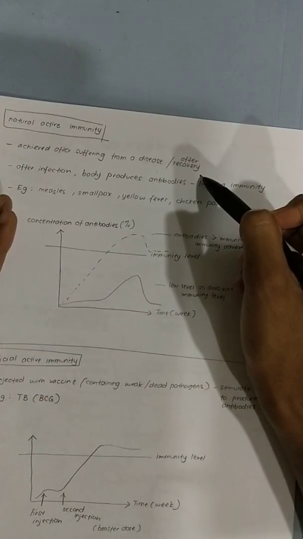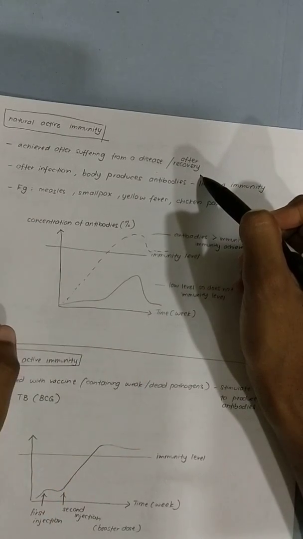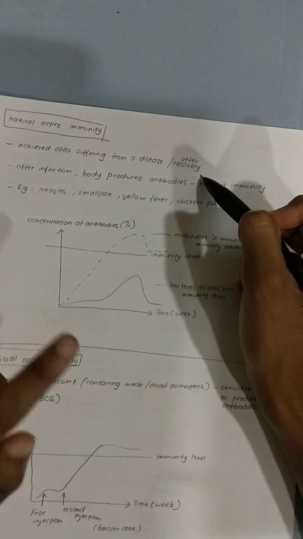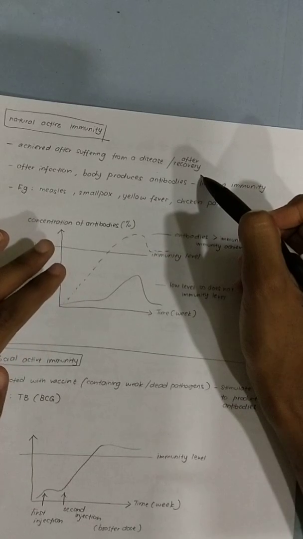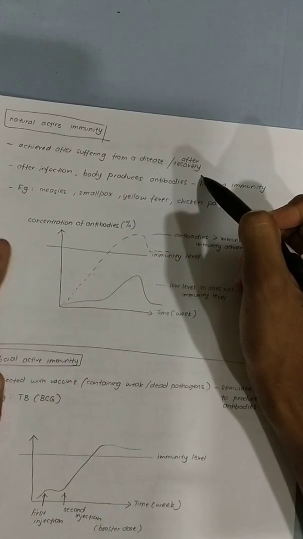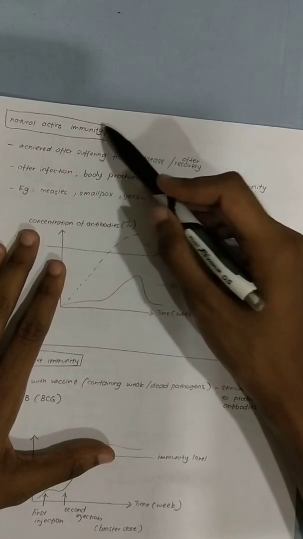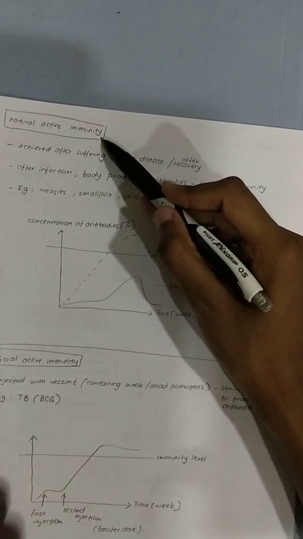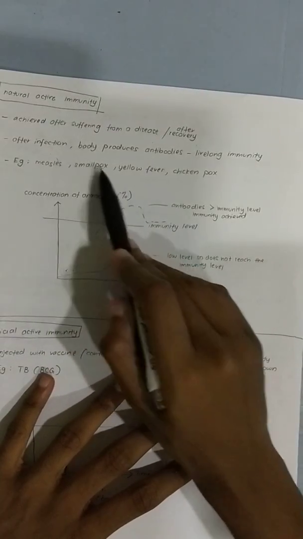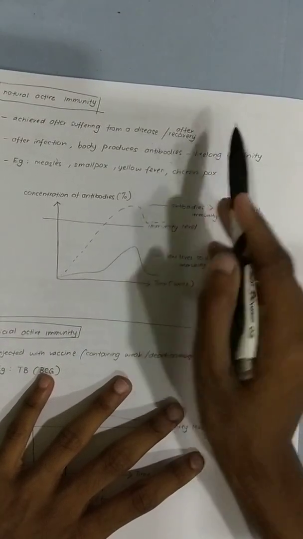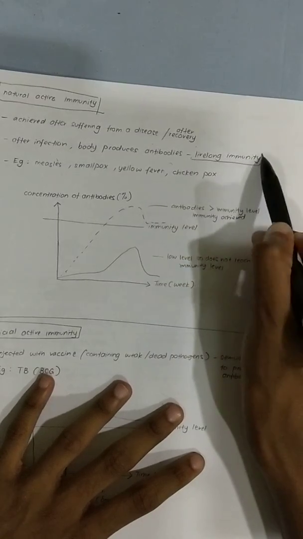The first time you get the infection, you will go through the sickness. You'll face all the sickness. But the second, third, fourth, fifth time, though the virus or pathogen enters your body, you will not fall sick because there are already antibodies in your body. Again, what is immunity? It means your body can fight it before you fall sick, before you're infected. After infection, the body produces antibodies and you get a lifelong immunity.